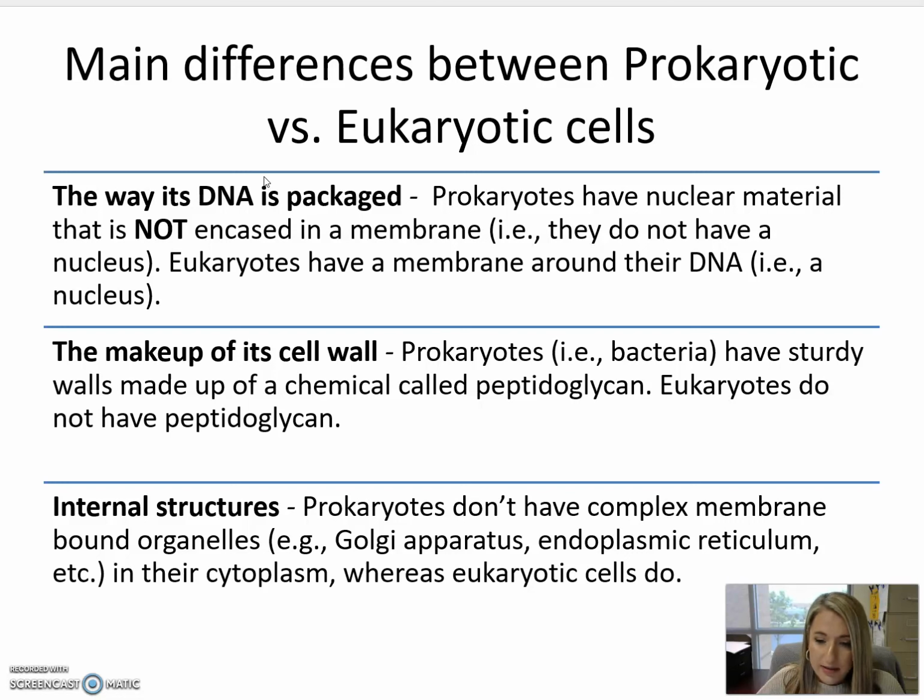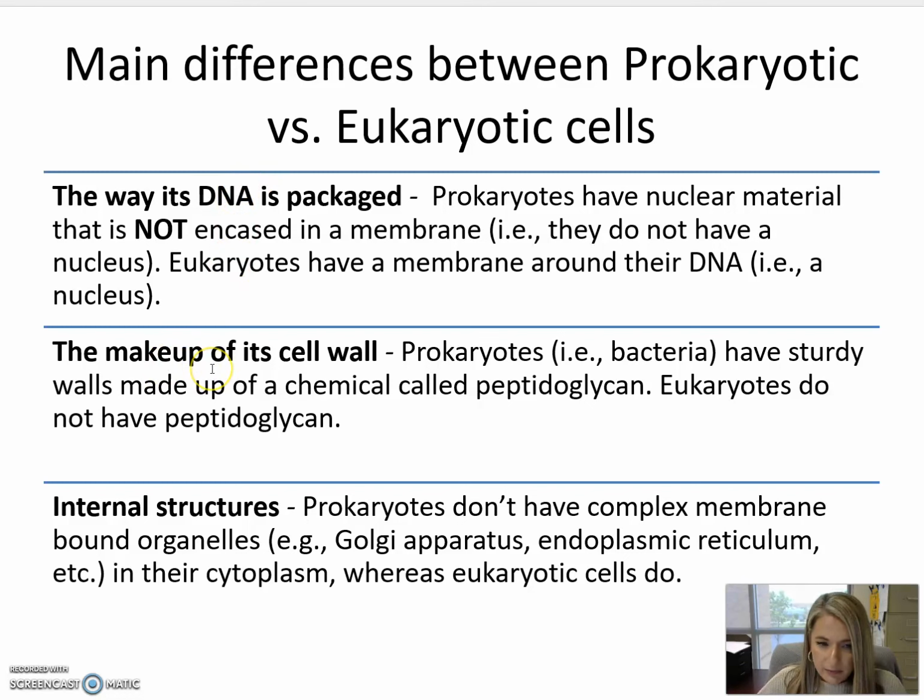But with bacteria, which are prokaryotic cells, they lack a membrane-bound nucleus. They do have a chromosome, they do have genetic material. It's just not encased in a membrane-bound organelle, such as what we'd expect for a eukaryotic cell.